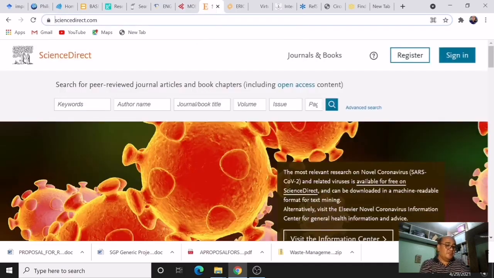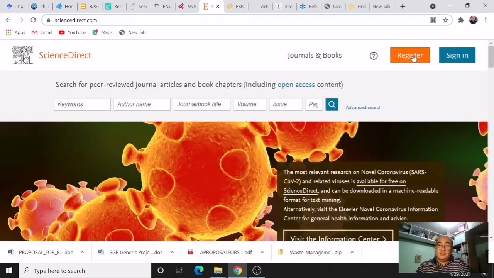Next, we have Science Direct. Science Direct presents itself as a leading and reliable full-text scientific database that offers access to journal publications, book chapters, and research papers. It's one of the most popular science search engines for students with more than 20,000 books and over 2,500 journals across various scientific topics and domains. So this is the Science Direct homepage.